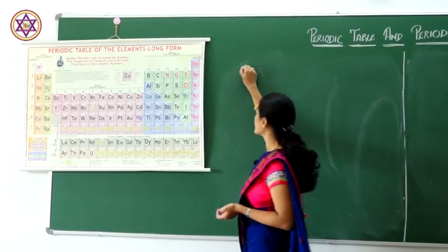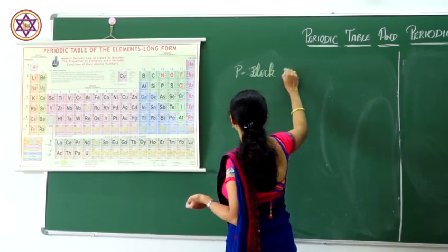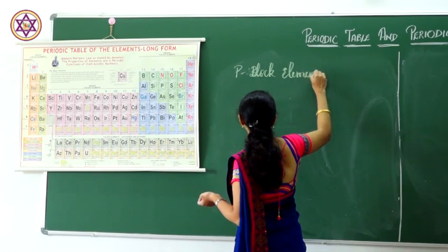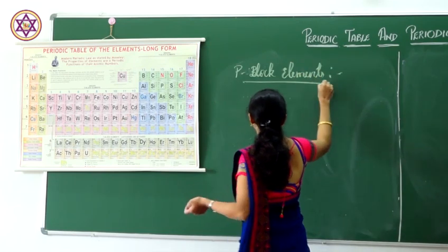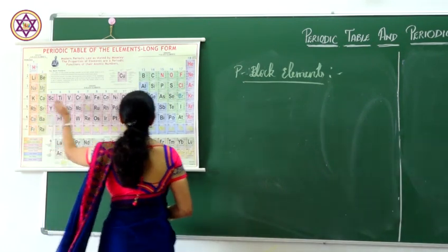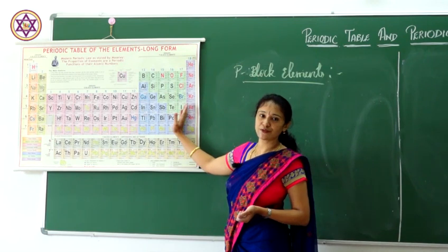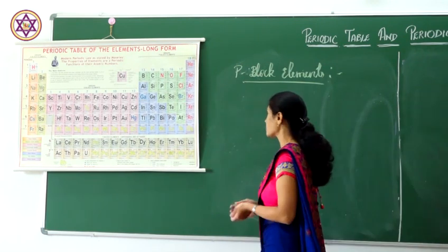Next is p block elements. Here s block elements are to the left and p block elements are to the right side of the periodic table.